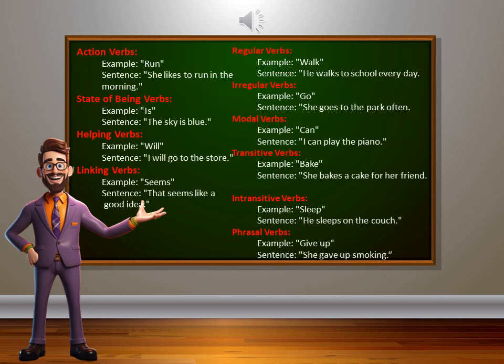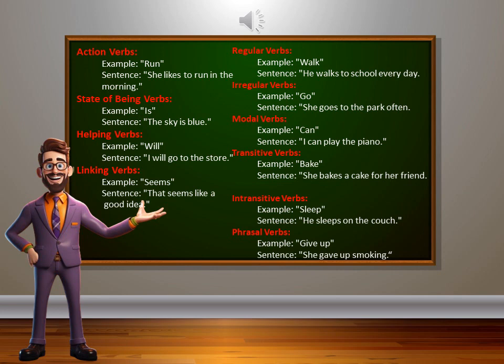Action verbs. Example, run. She likes to run in the morning. State of being verbs. Example, is. The sky is blue. Helping verbs. Example, will. I will go to the store. Linking verbs. Example, seems. That seems like a good idea.